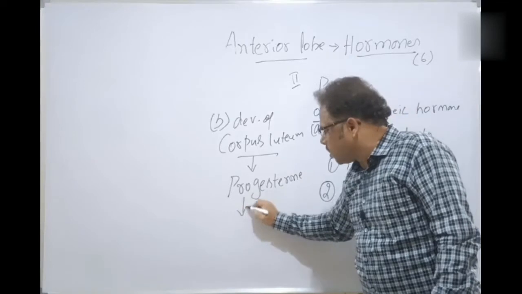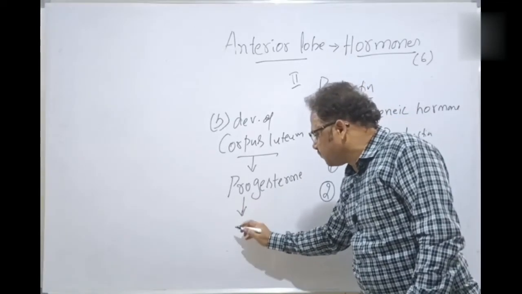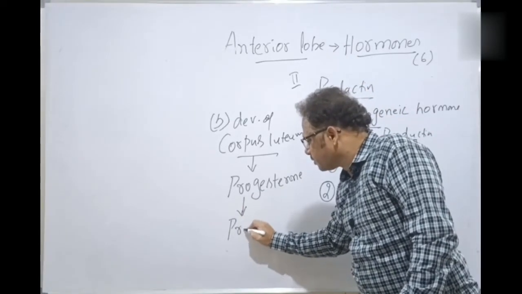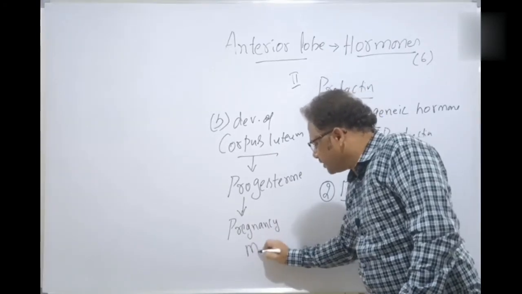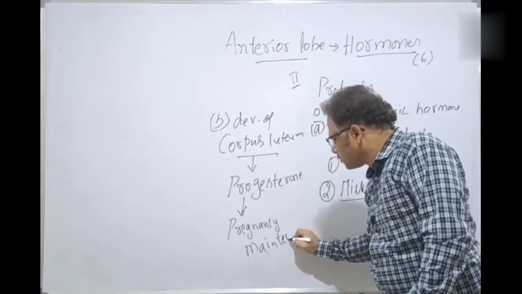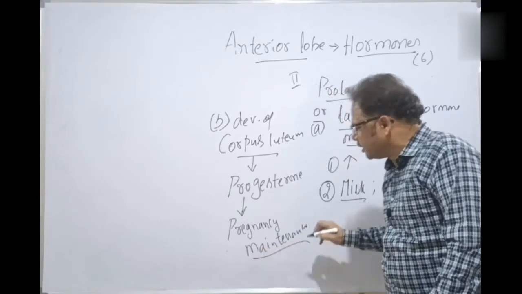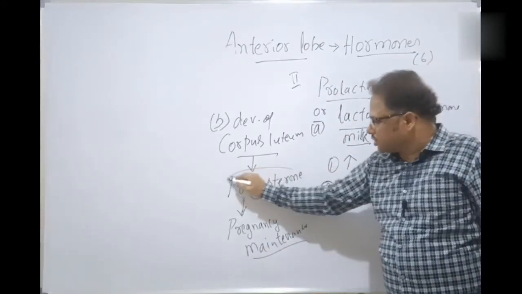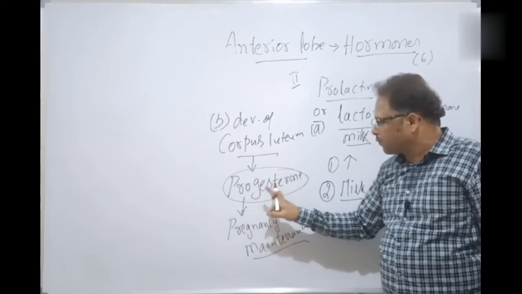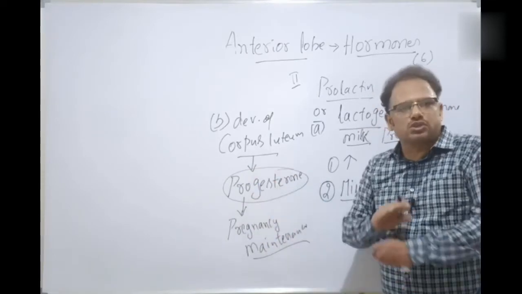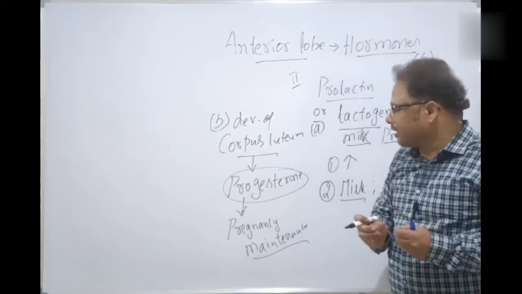This progesterone is especially responsible for pregnancy maintenance. Maintenance or sustenance of pregnancy is done by progesterone. Without progesterone, there is no question of any pregnancy maintenance.